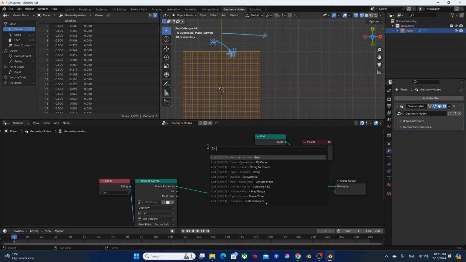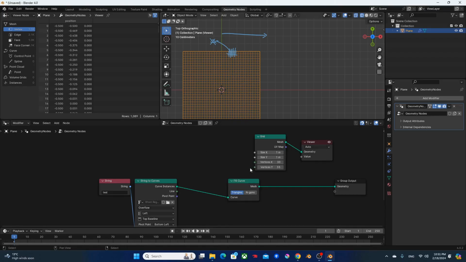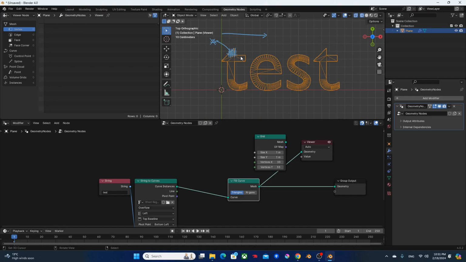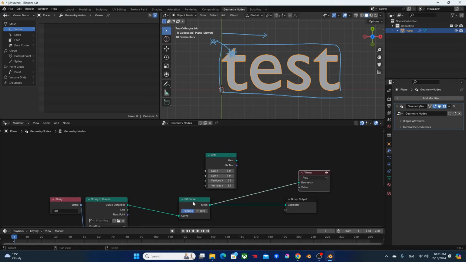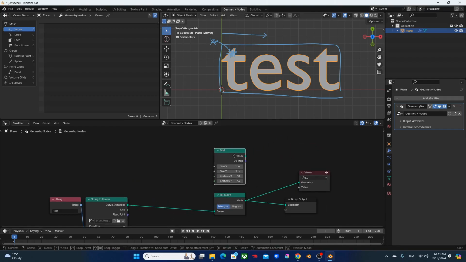So the first thing that we want to do is basically cover this text with grid, right? So I'm going to have a grid that's overlapping this text like so. So let's first off place this grid with the adequate size on top of this text.